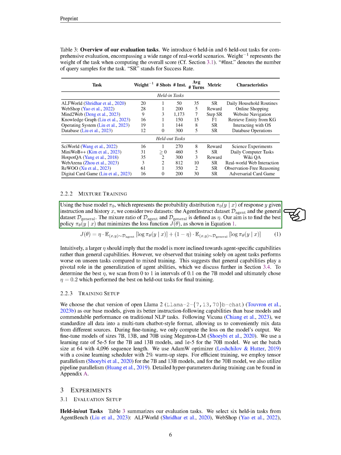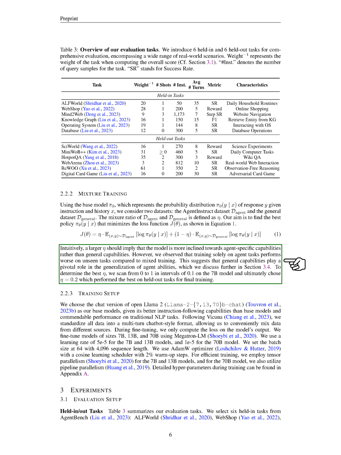We use a base model to represent the probability distribution of a response given an instruction and history. We consider 2 datasets, the agent dataset and the general dataset. Our goal is to find the best policy that minimizes the loss function. We've found that the model's performance first increases and then decreases as the weight given to agent-specific capabilities increases. This suggests that general capabilities are important for the generalization of agent abilities.